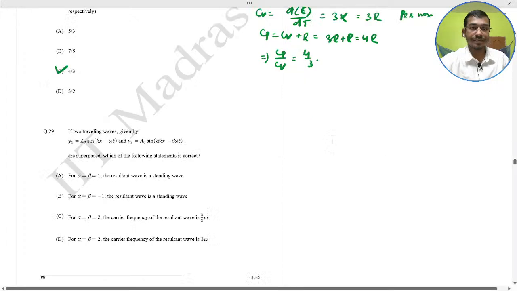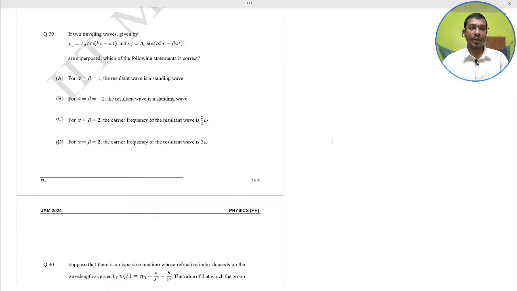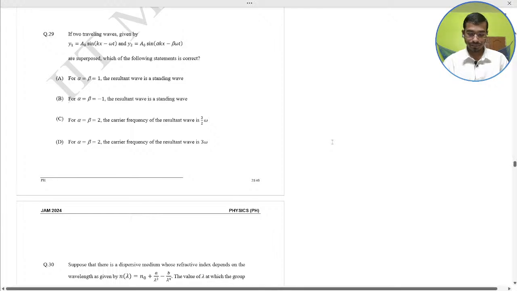Next, if two travelling waves given by y1 and y2 are superposed, which one of the following statements is correct? Question number 29. Do it yourself first.